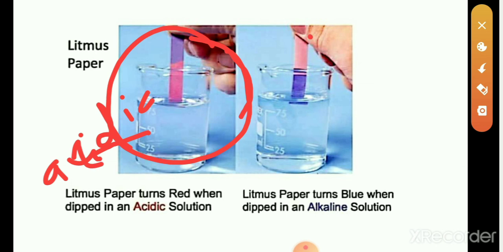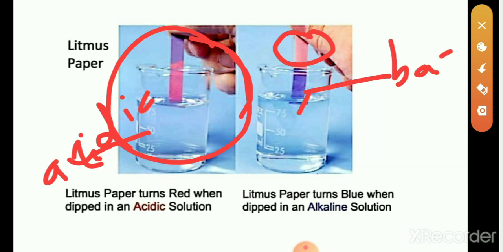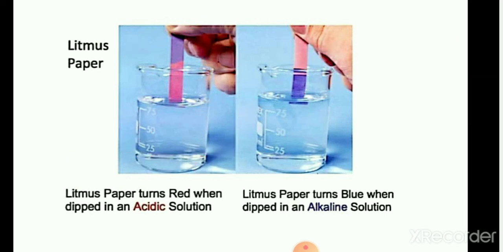In this picture, red litmus paper changes to blue. This shows that the solution is basic. Are you clear now?